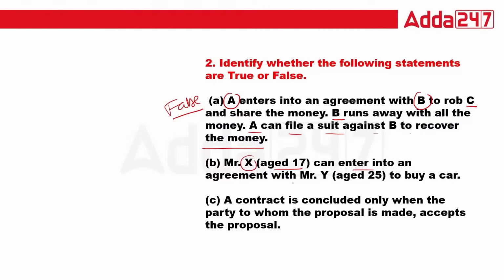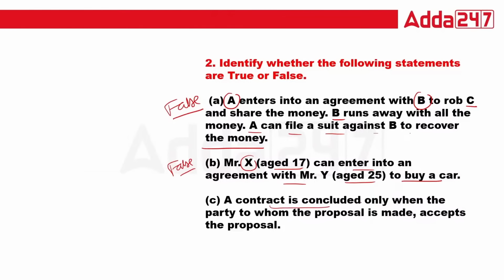X, 17, can enter into an agreement with Y, 25, to buy a car. That is again a very good question. In that case, X enters into the agreement with Y to buy a car. That is totally false because X is a minor and any agreement made by a minor is void ab initio.